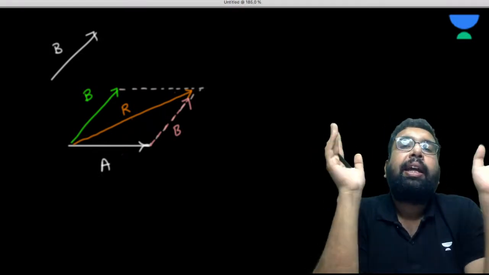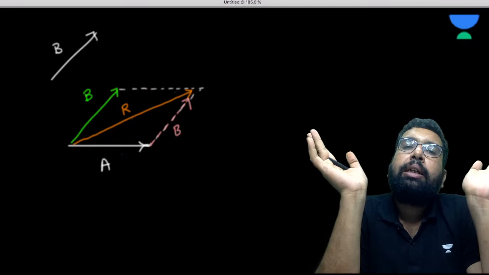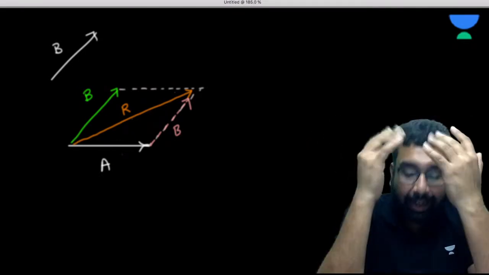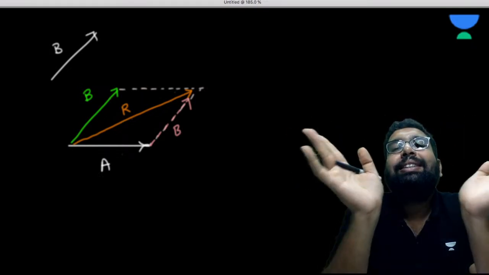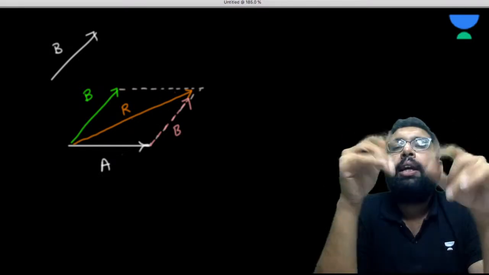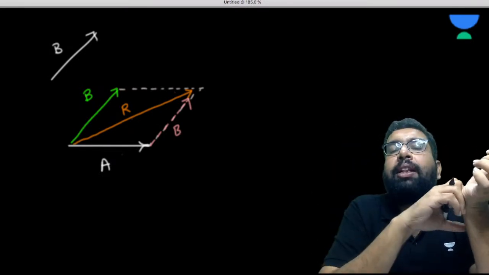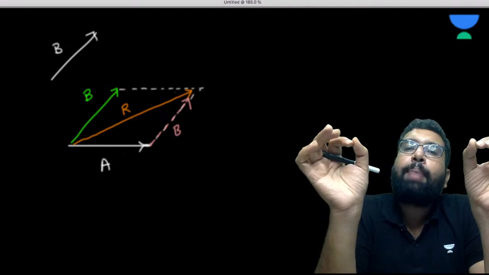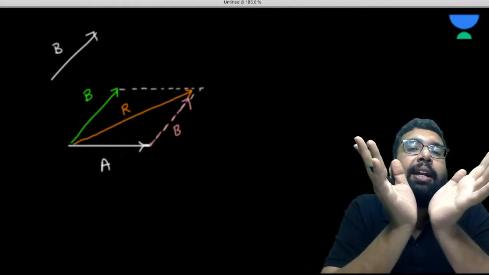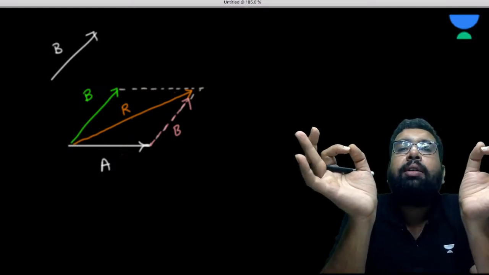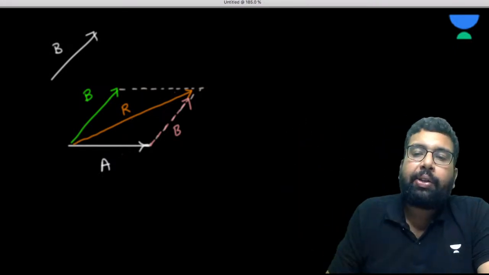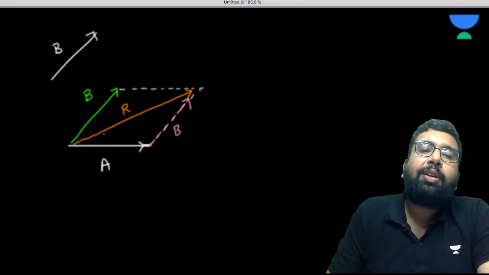So again, in the parallelogram law of forces, you have to join two forces, again I'm saying force, two vectors, tail to tail. So whenever you are joining two vectors tail to tail, first thing, then you complete the parallelogram. Then there will obviously be two diagonals in the parallelogram. The diagonal which is emerging from the combined tail of these two vectors will give you the resultant of the vectors. So you get the resultant. What else do you need? We need the direction also.